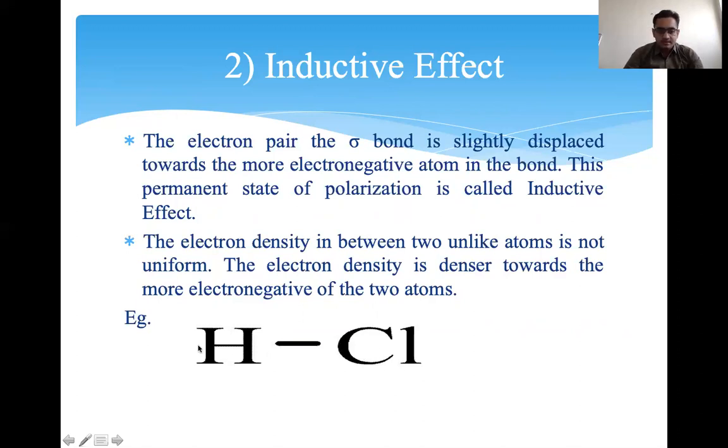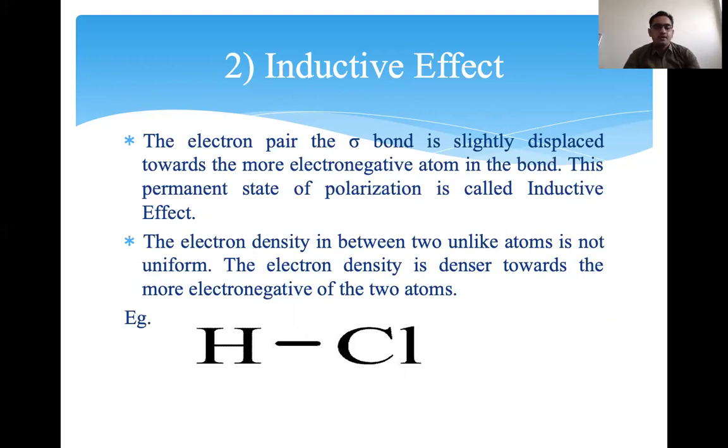We already discussed the sigma bond. It is the covalent bond, mutual sharing. But here, what happened? Chlorine's electronegativity is more than hydrogen's. Chlorine is more electronegative than hydrogen, so chlorine has a tendency to pull the electrons toward itself. So chlorine pulls the bonding electrons toward itself and makes hydrogen deficient.